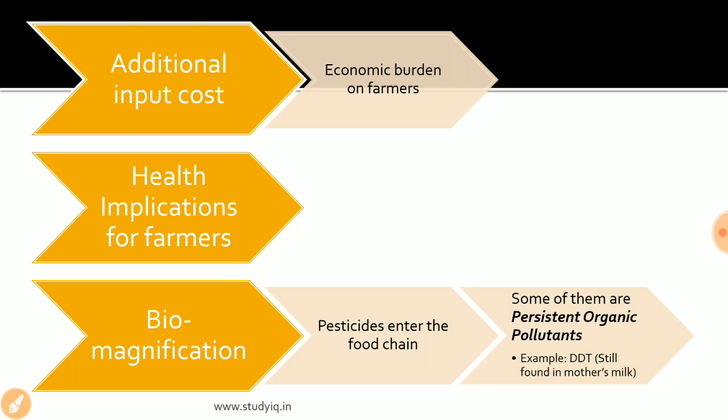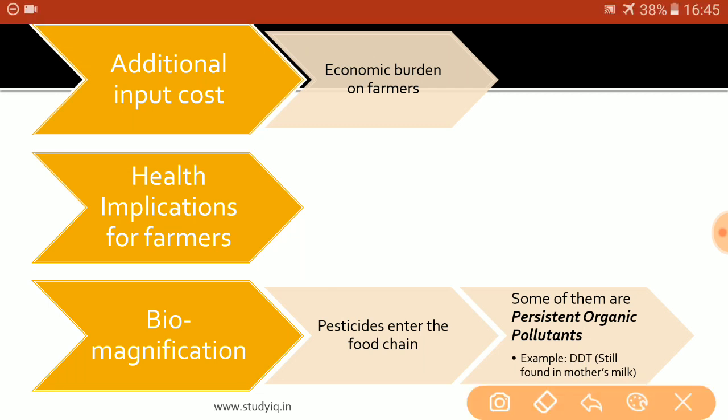First of all, if we talk about these pesticides from the farmer's point of view, they lead to an additional input cost. Recent studies have shown that if a farmer is spending 100 rupees on input cost, as much as 33 rupees are being spent on pesticides and insecticides alone.